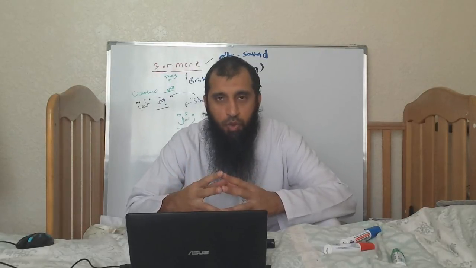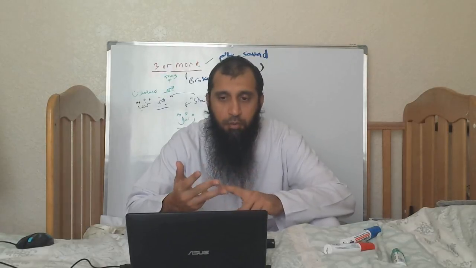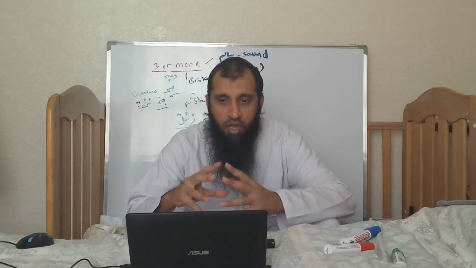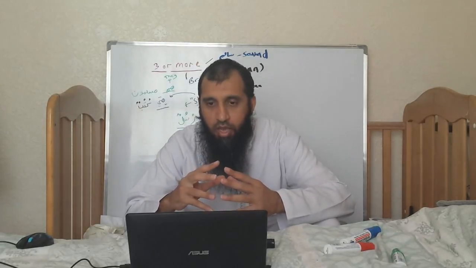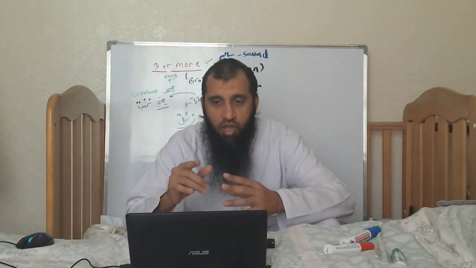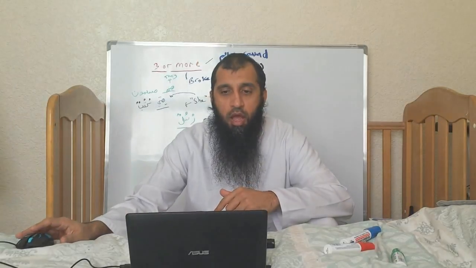And if there's a 4-letter word, the aqrabun is a 4-letter word, meaning its root letters are ain, qaf, ra, ba, rather than 3 letters. Then for that, you have to use the pattern fu'ayiilun. So can you see uqayribun? If you look at the vowelization, you can see it's a similar pattern to fu'ayiilun. And that is what it means by that, inshallah.